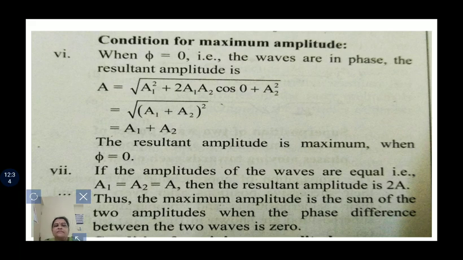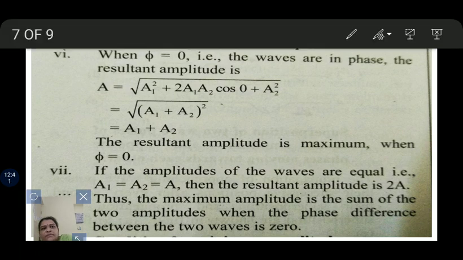Because cos 0 has value 1, the equation becomes a1² + 2 a1 a2 + a2², and then we get A = √((a1 + a2)²).